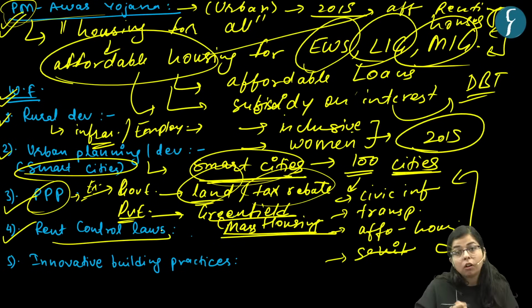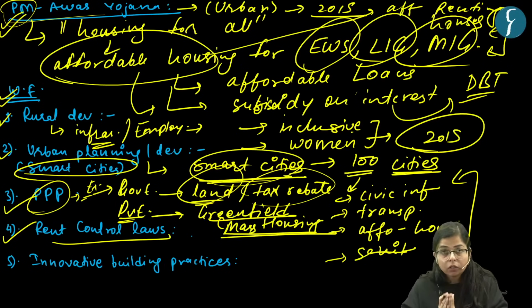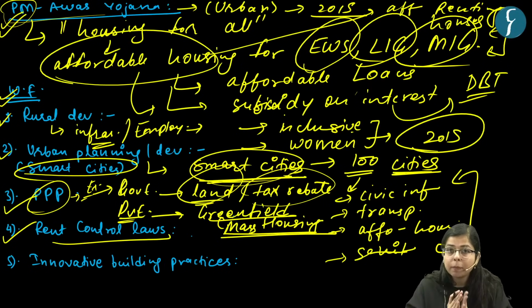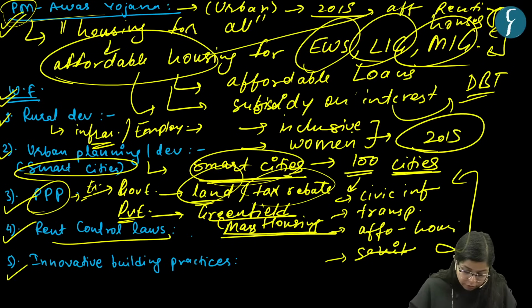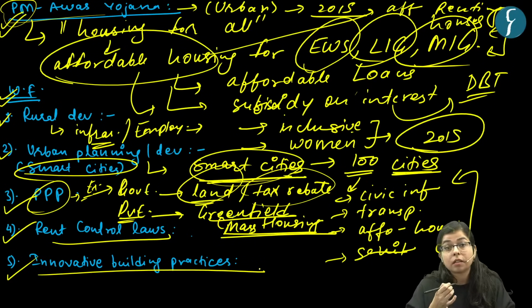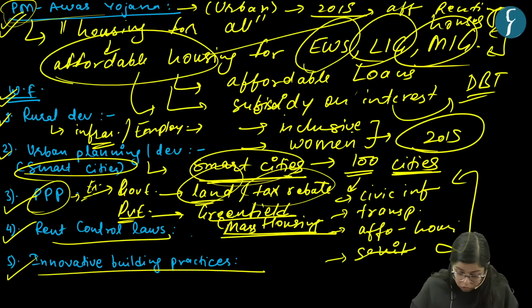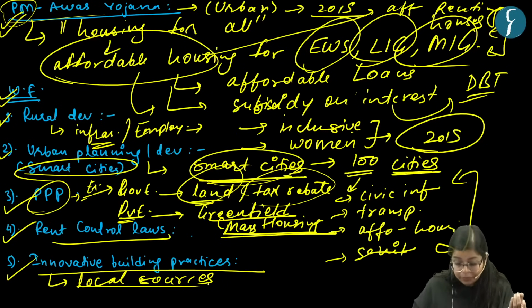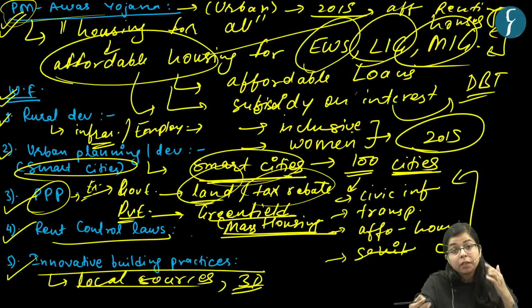Another thing is rent control laws. The rent control laws in the country should be balanced. That is, there should be a balance of powers between both the landowners as well as tenants, right? In order that more landowners come forward and rent their properties, right? Finally, there should be innovative building practices. Now, as we know, the cost of construction material is rising, right? So for that, there should be innovative building practices like using local building materials, which are sourced from local sources, right? And more technology can be used, for example 3D technology, right?